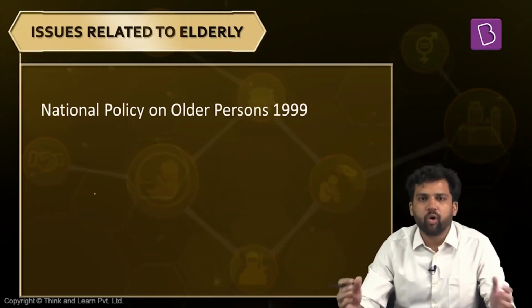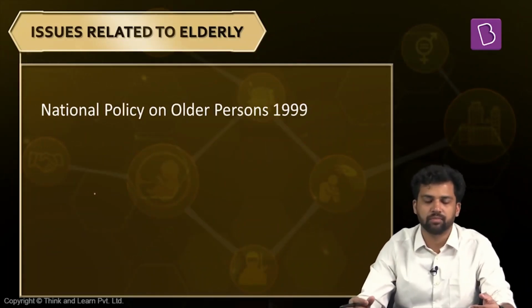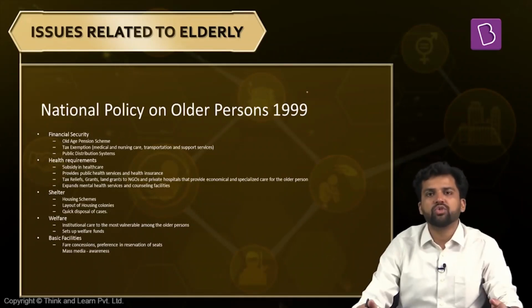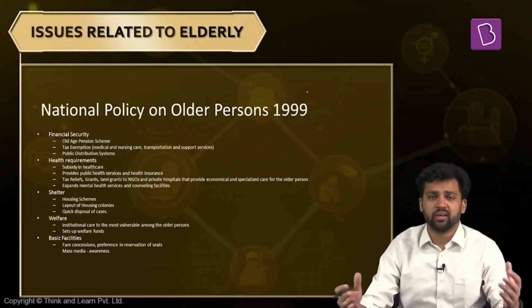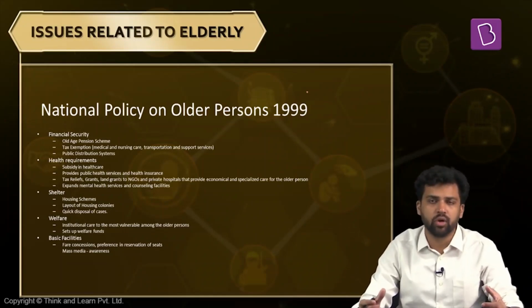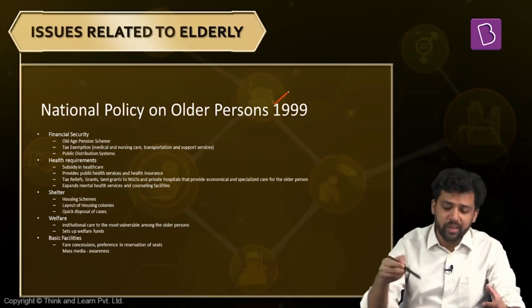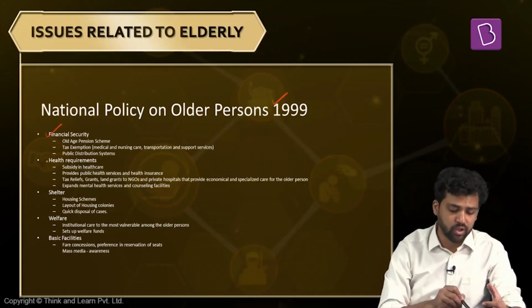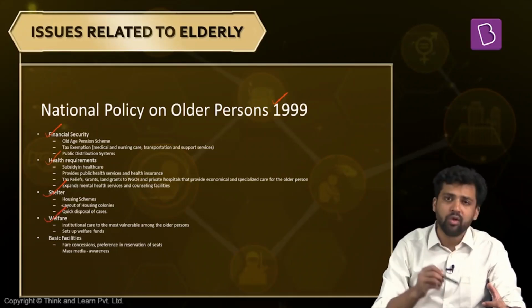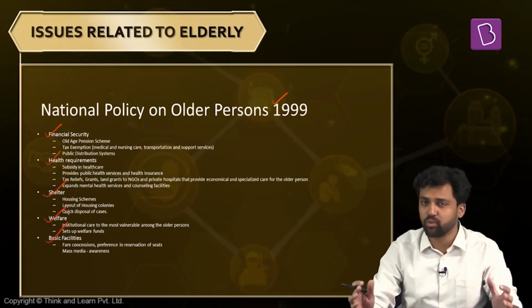Okay. Now, the next policy we discuss is the policy on older persons. Now, what is this policy? So apart from the constitutional and the legal mechanism that we have, apart from the rights, principles and the statutory provision, the Senior Citizen Act, we also have a national policy for older persons. This policy was drafted in 1999. It looks at multiple dimensions. For example, the financial security dimension. It looks at the healthcare requirements for elderly. It looks at the shelter issues of elderly. It also focuses on the welfare needs. And apart from that, it says that some basic facilities need to be provided to the elderly.